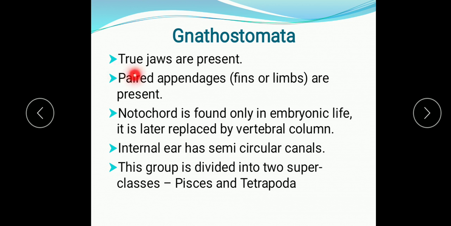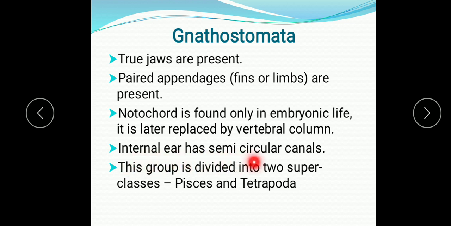Gnathostomata means they have jaws in them. True jaws are present, whereas Agnatha are without jaws, and here in Gnathostomata true jaws are present. Paired appendages are also present, either fins or limbs. Notochord is found only in the embryonic life. It is later replaced by the vertebral column.